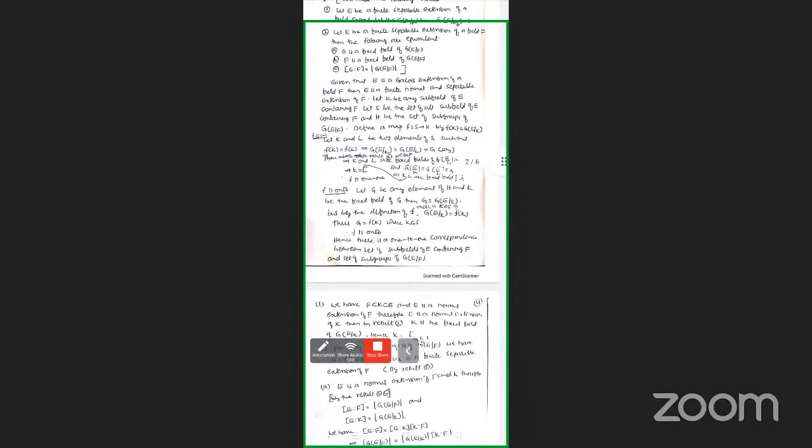So the order of G(E/F) equals the order of G(E/K) times the index [K:F]. So [K:F] equals the order of G(E/F) divided by the order of G(E/K). Therefore this can be written as the index of G(E/K) in G(E/F). So this is the third one. These are the first three.